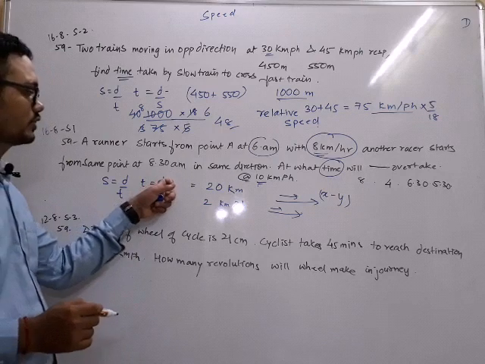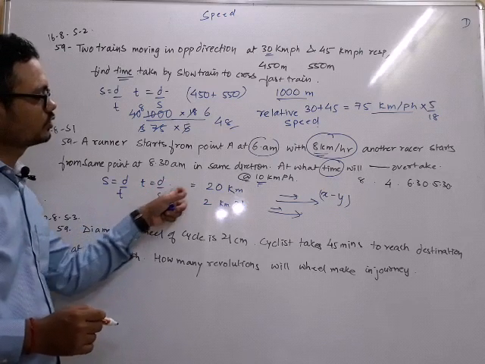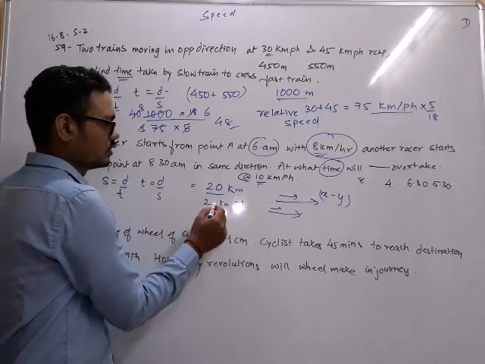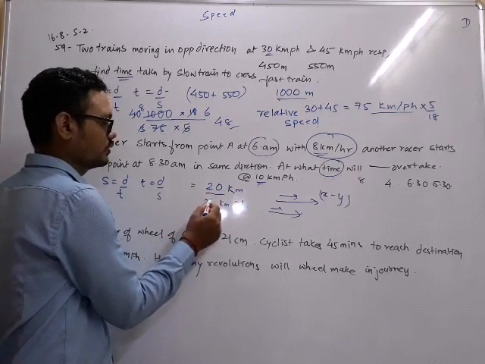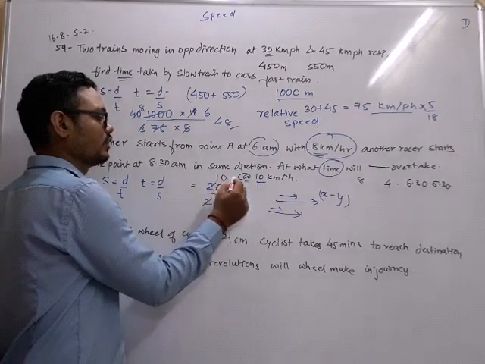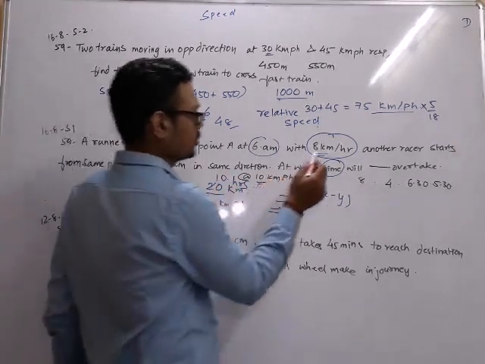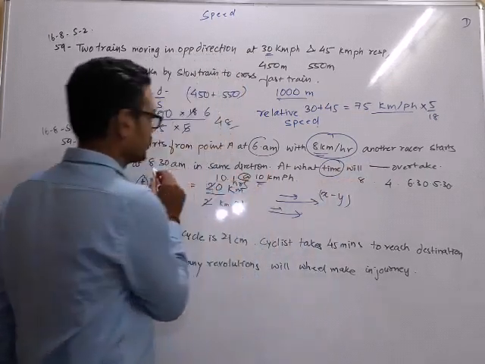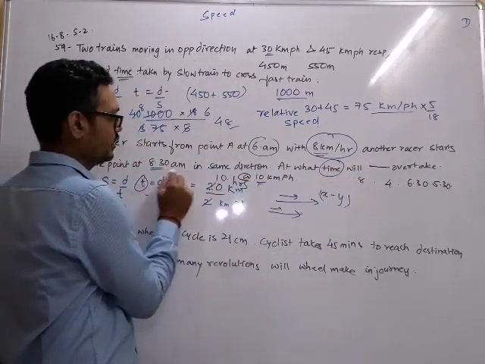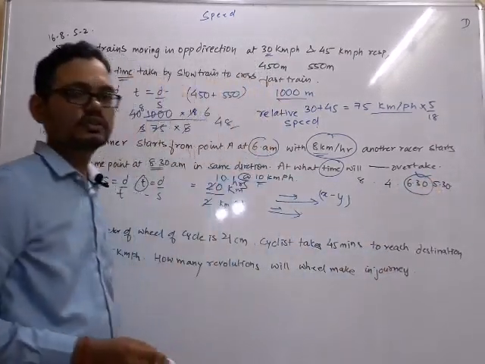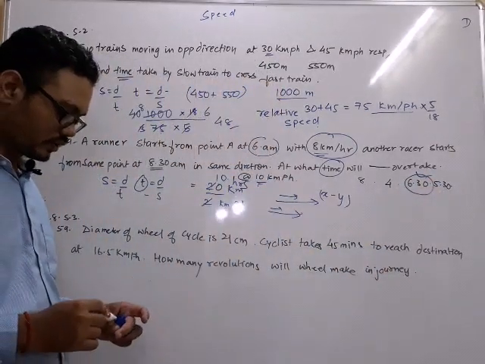So we have got the distance, we have got the speed, so it will take 10 hours. This is a distance, this is a speed, this is time, 10 hours. So when will he overtake? 8:30, 10 hours will be 6:30 in the evening that person will overtake.